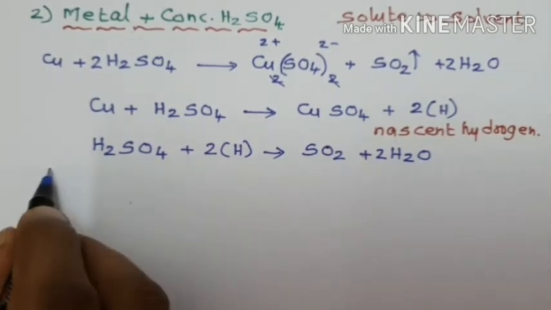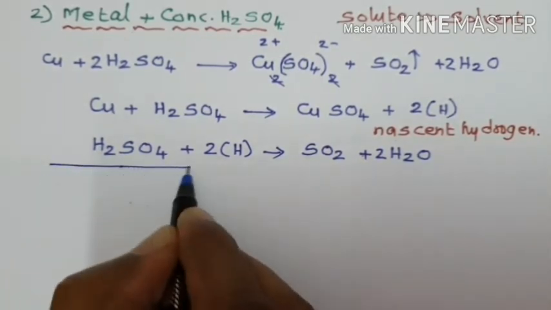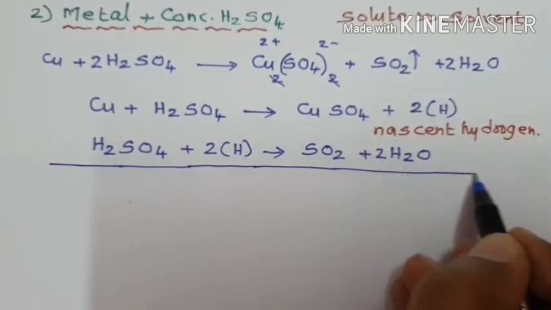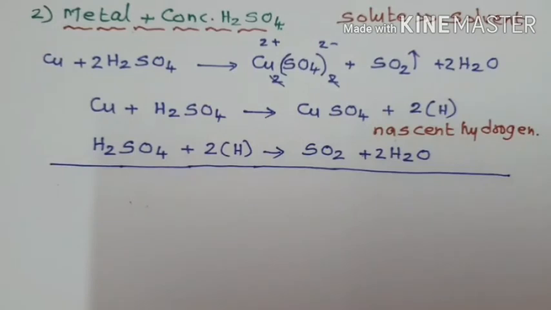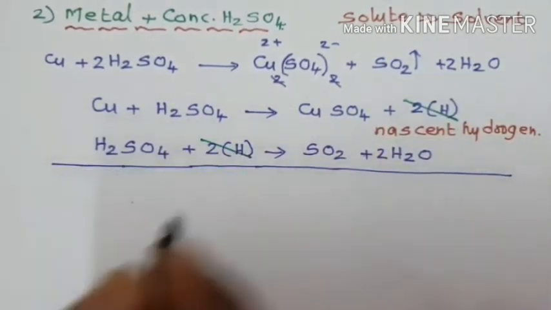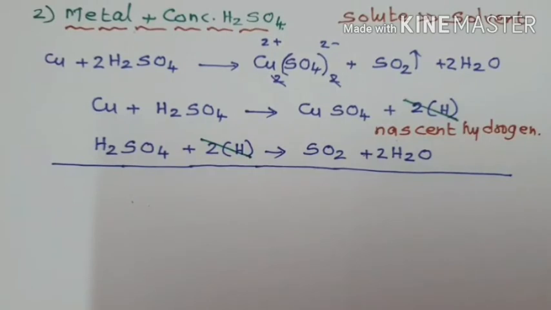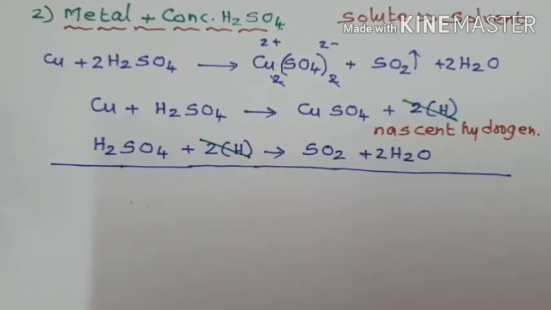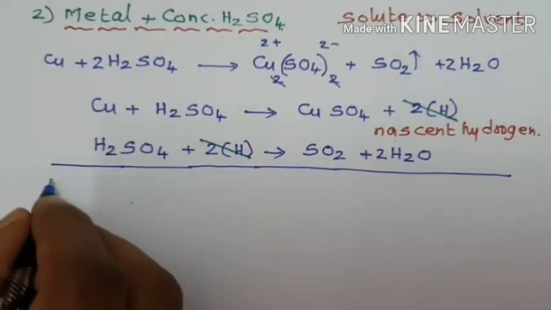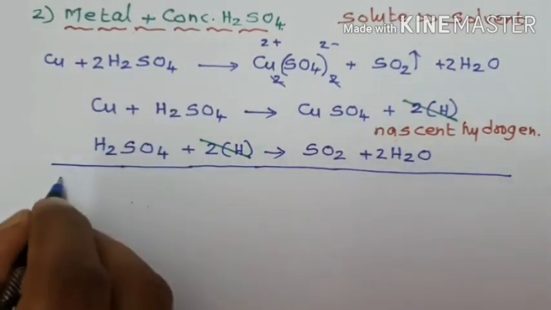To add the two equations, we have to equalize the nascent hydrogen. The nascent hydrogen is already balanced, 2 hydrogen, 2 hydrogen. Therefore, there is no need for multiplying any equation by any number. Just by adding these equations, we will get the final equation.